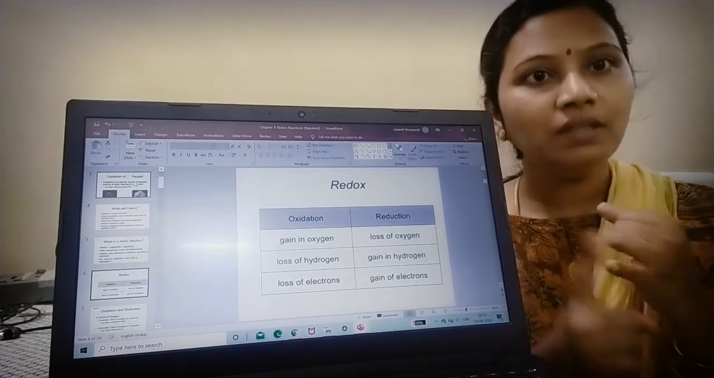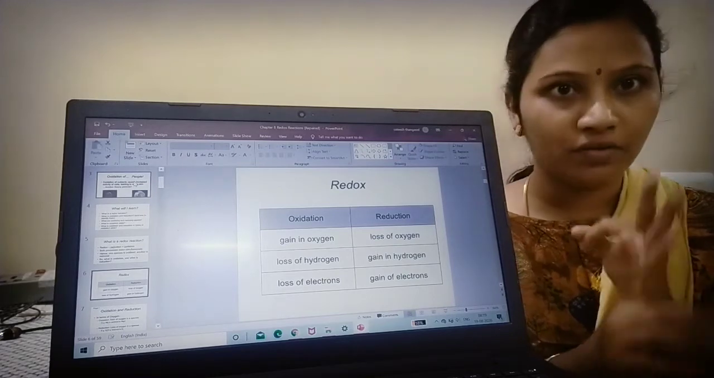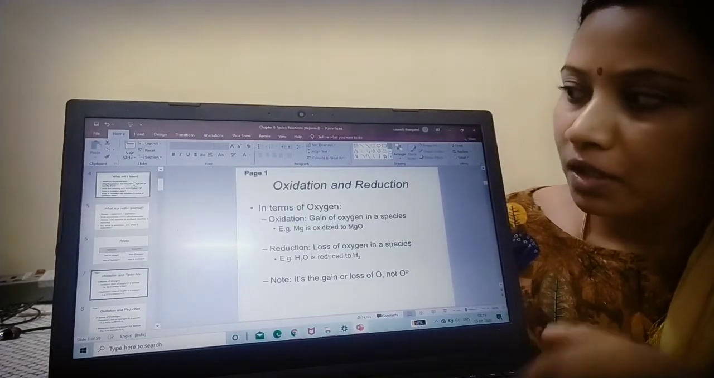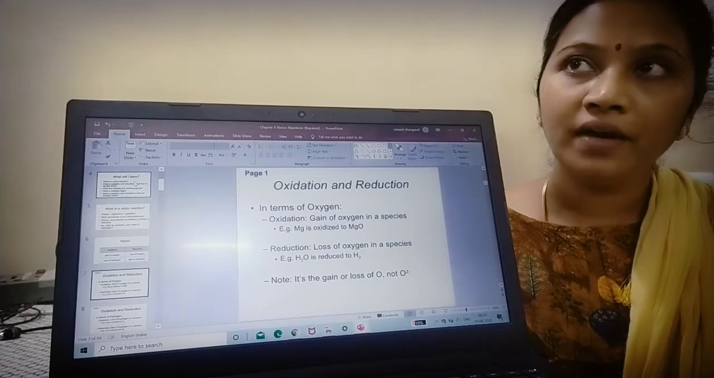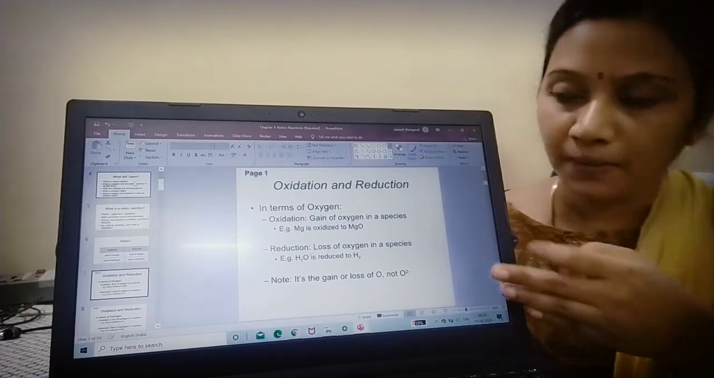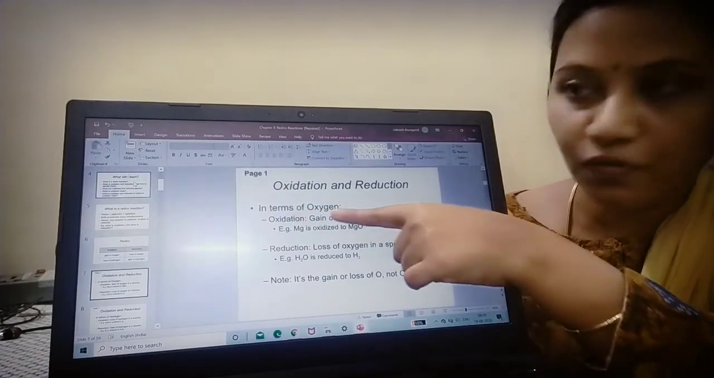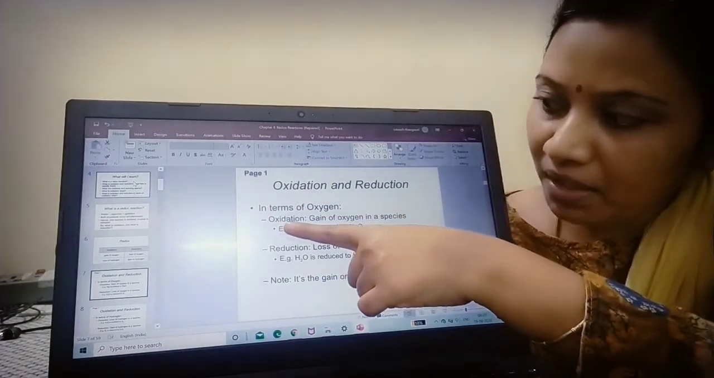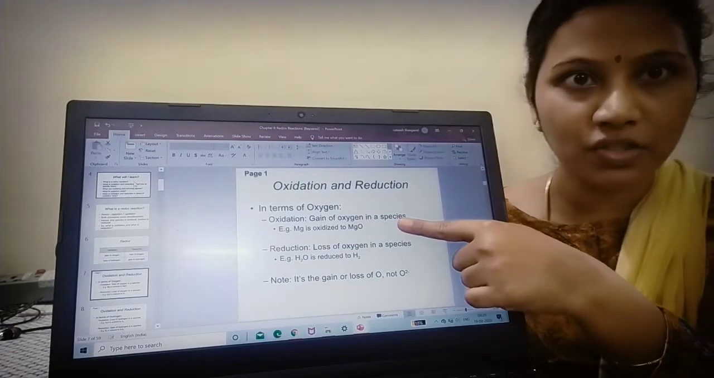Gain of oxygen, loss of hydrogen, loss of electrons. So clear. Now I'm going to define oxidation and reduction in the three ways which we have seen. What was the first way? In terms of oxygen, correct? So as the name indicates, oxidation is gain of oxygen in a species.